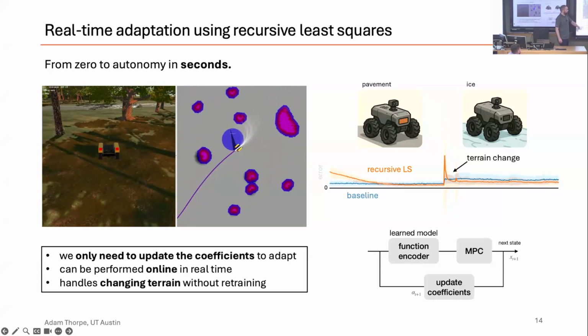Some preliminary results that we have show that we can estimate the accurate dynamics in real time and also adapt to changing environments. For instance, going immediately from pavement to ice, we can see that the model estimate quickly reduces the error and we get an accurate model that we can use for planning.